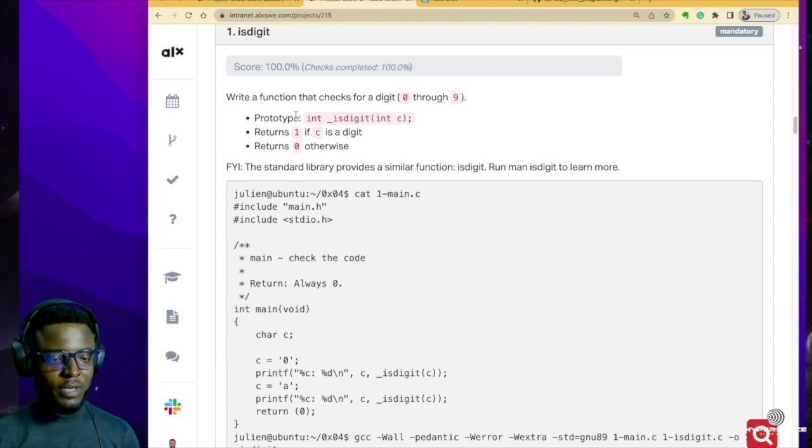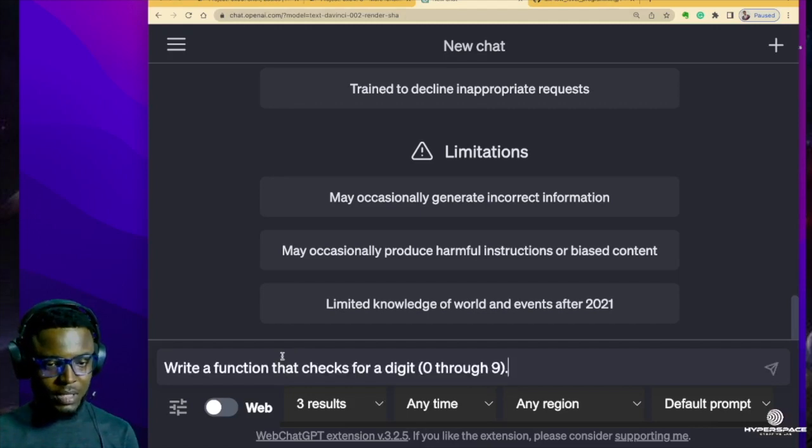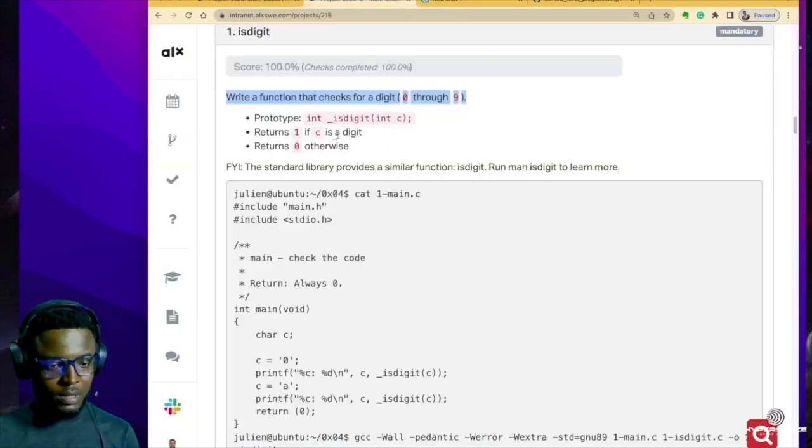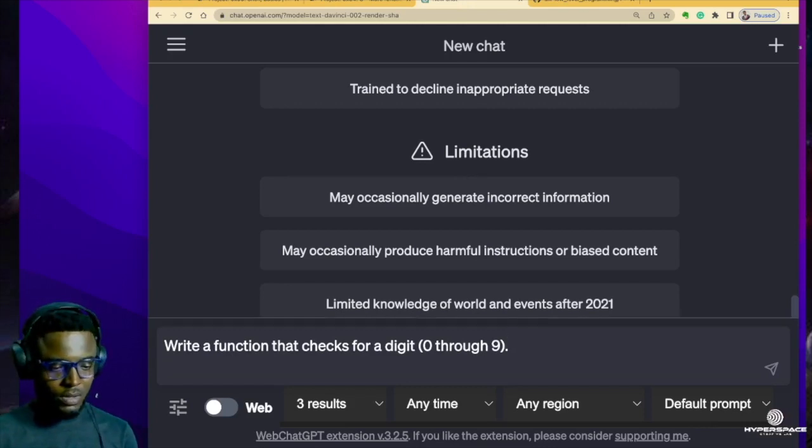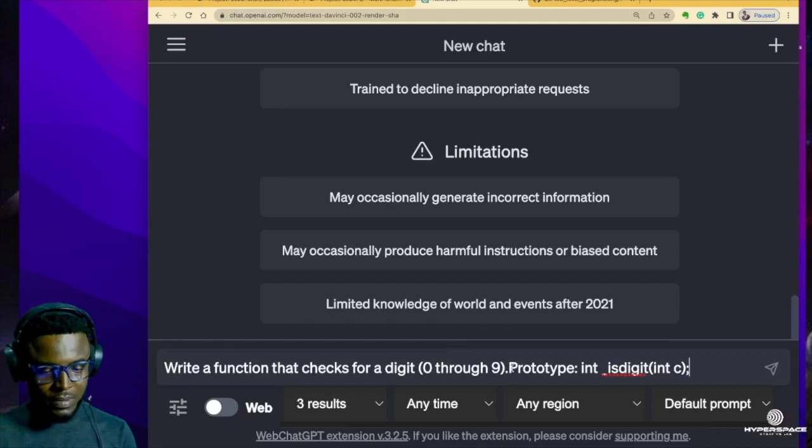Okay, so I'm going to copy the first requirement of the project. It says, write a function that checks for a digit 0 through 9. So I'm just going to copy that and paste it in ChatGPT as the first prompt. Still as part of the first prompt, I'm going to take this prototype. Remember that all your files must have their prototypes in a header file main.h. So I'm just going to tell ChatGPT to use this as a prototype. Let me put that in quotation marks so that ChatGPT knows that I'm talking about all this as a prototype.